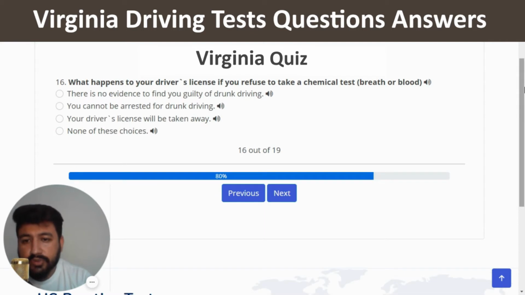Next. What happens to your driver's license if you refuse to take a chemical test, breath, or blood? The right answer of this question is, your driver's license will be taken away. So I'm going to click on the third option.